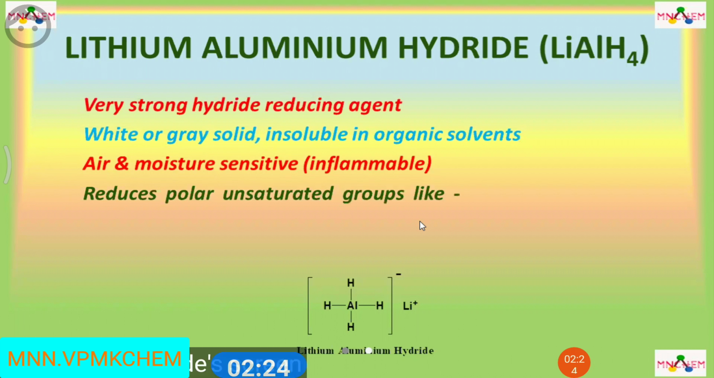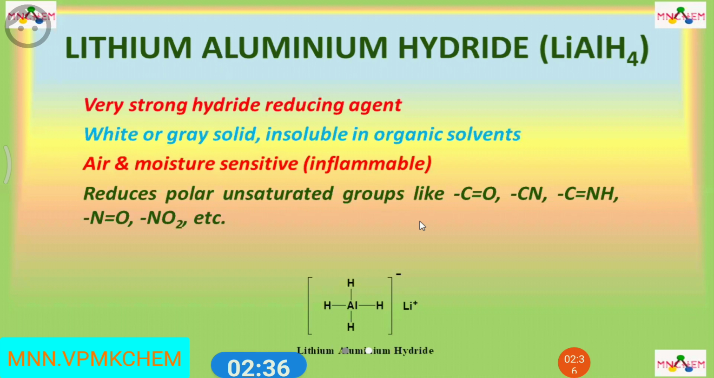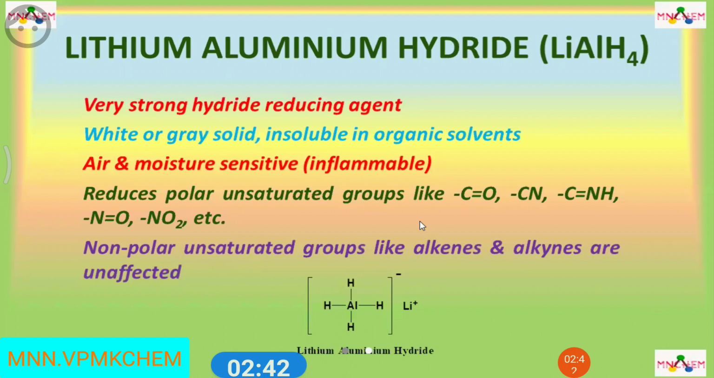It is used for the reduction of polar unsaturated groups like carbonyl compounds, nitriles, imines, nitroso compounds, nitro group, etc. At the same time, non-polar unsaturated groups like alkenes, alkynes remain unaffected. Being a very strong reducing agent, it reduces most of the groups present in the reactant. So the selectivity decreases. We can say it is non-chemoselective.